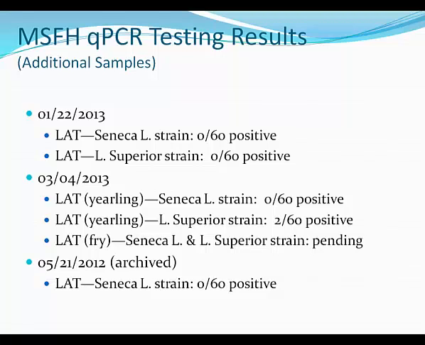Results are still pending from the 2013 year class fry that were collected at that time. I'm still waiting for those results, as well as looking back at some archive samples from May of last year of Seneca Lake. All of those were negative as well, of those 60.